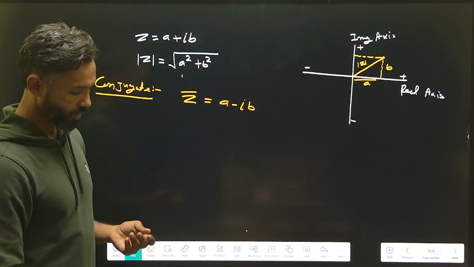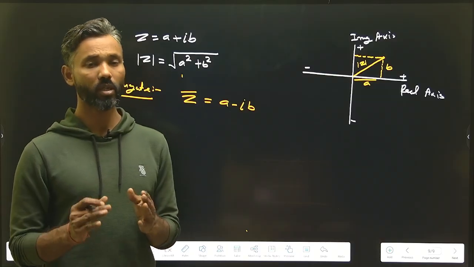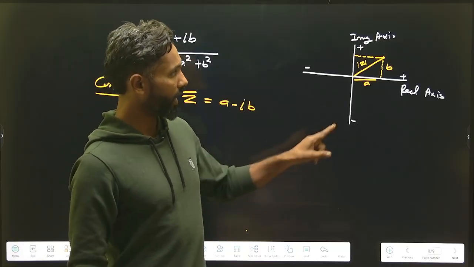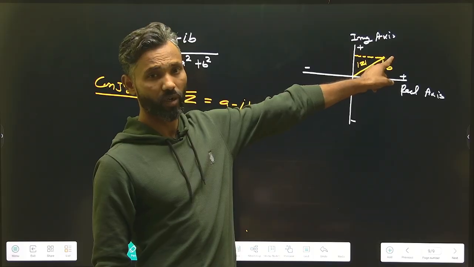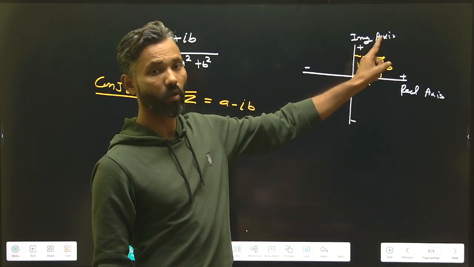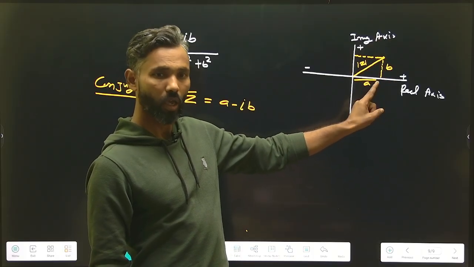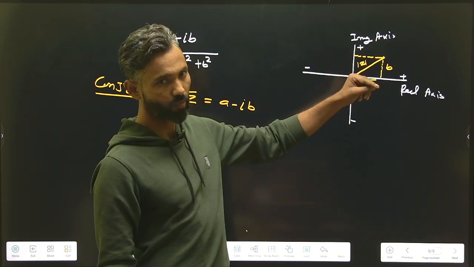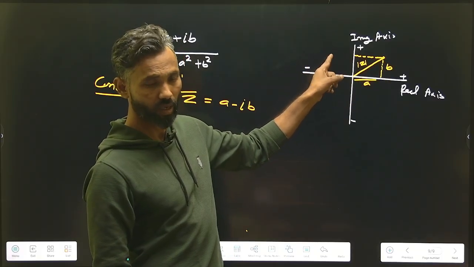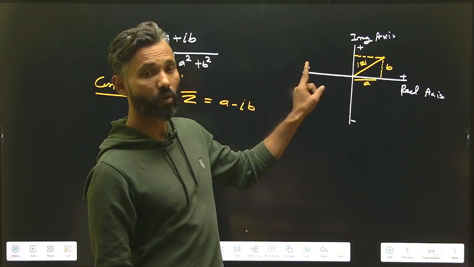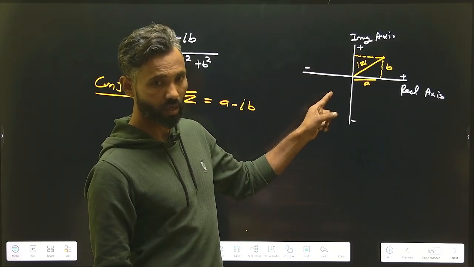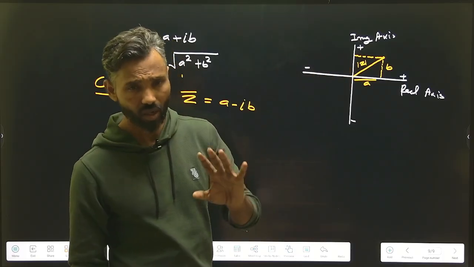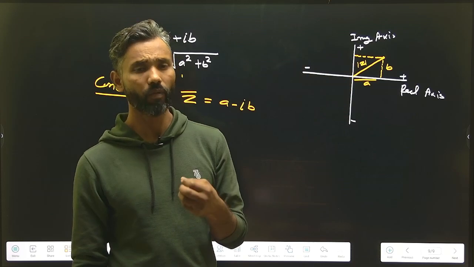And one more thing, many times in statement form such kind of questions have been asked. Always remember, if any number is represented in the first quadrant, its conjugate will be in the fourth. If a number is represented in the fourth, its conjugate will be in the first. In the same way, if any complex number is represented in the second, its conjugate will be in the third. If a number is represented in the third quadrant, its conjugate will be in the second. So this is a simple thing to have in mind.